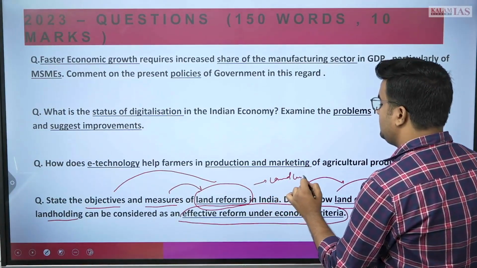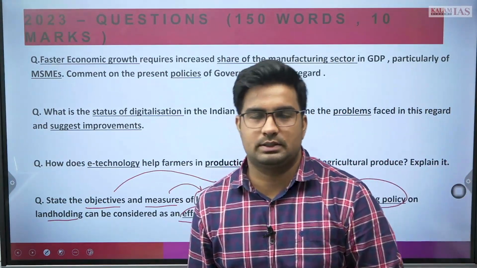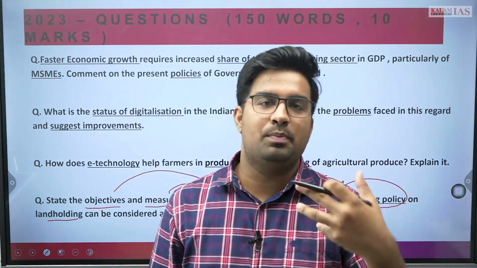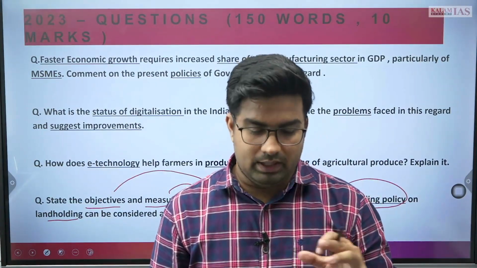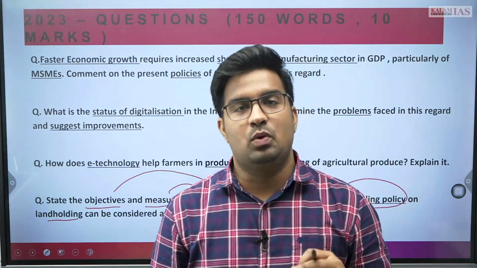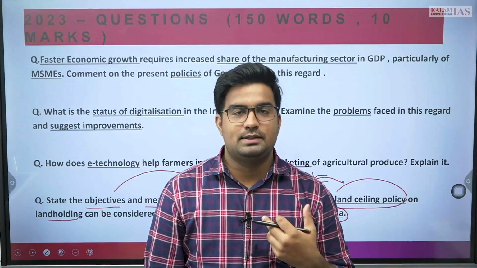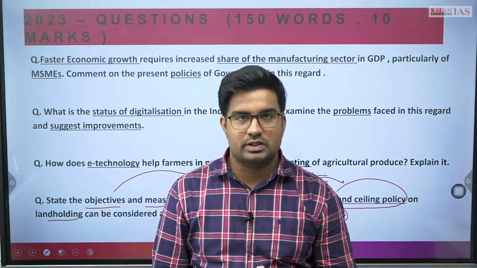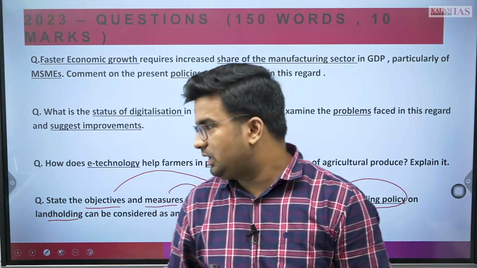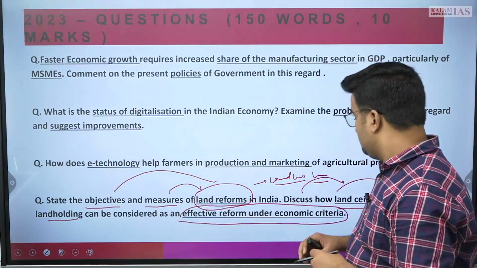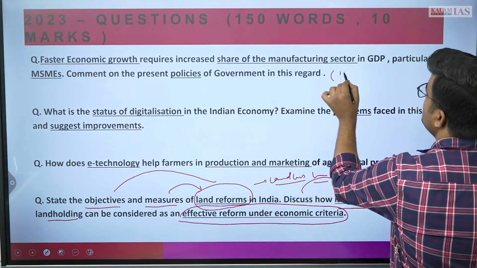Again, there are many landless laborers, or some people have very little land, and also disputed lands. So with that, land reform may play a very vital role. For example, Kerala or other states where land reform has happened, and certain more states where it has not happened, there are many bottlenecks to it. So with that prospect, we can write the SVAMITVA scheme and other schemes as per this. And with that, we can make a full-fledged answer in the 10-marker. So this is a 150-word, 10-marker question.